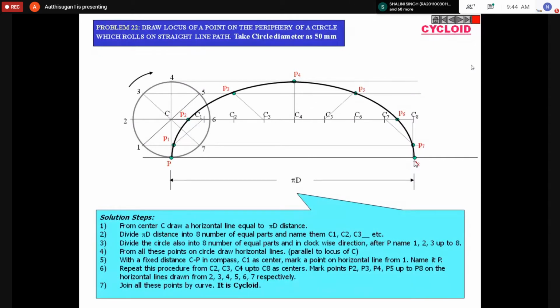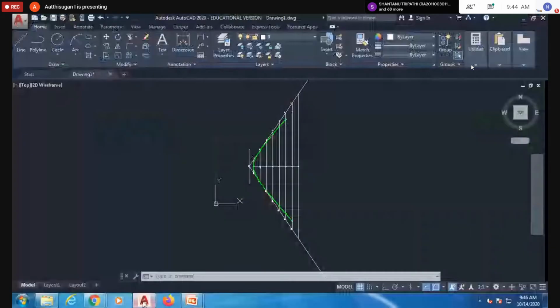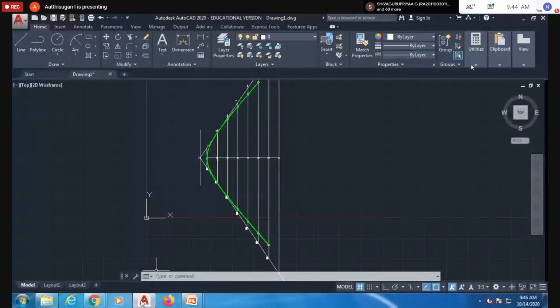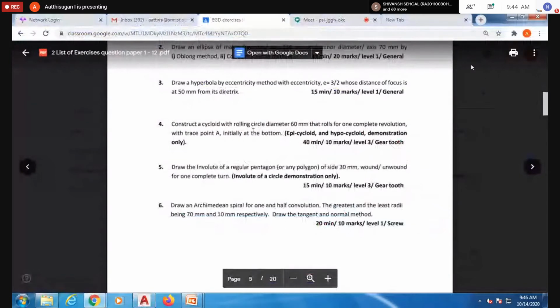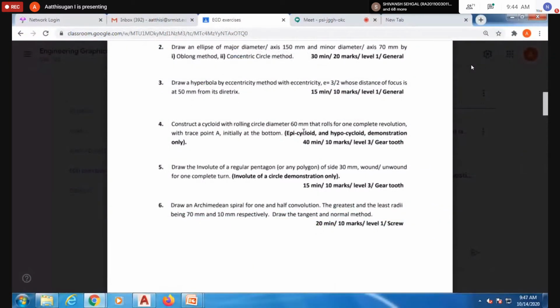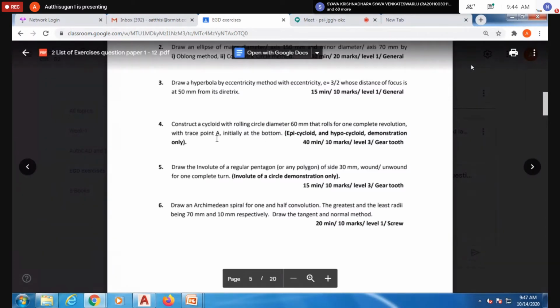This is the example I gave, but you have to follow the same steps for your question also. Your case is the same constructed cycloid rolling, only the diameter varies. The diameter given is 60 mm. You have to complete one revolution of the point, initially at the bottom.